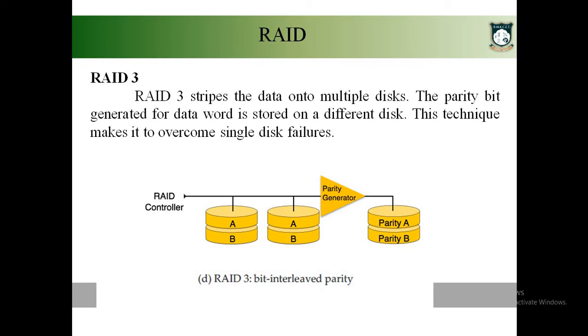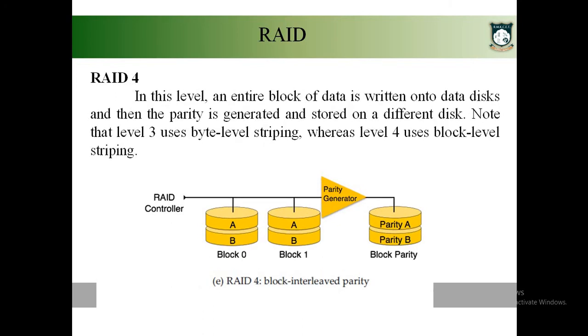Okay, fine. So next comes RAID level 4. Your RAID level 4 is very similar to your RAID level 3. The only difference is, instead of bit level striping, we are going with block level striping. Okay, so whenever you want to store data, it will be striped in blocks, and each block will be stored in each disk.